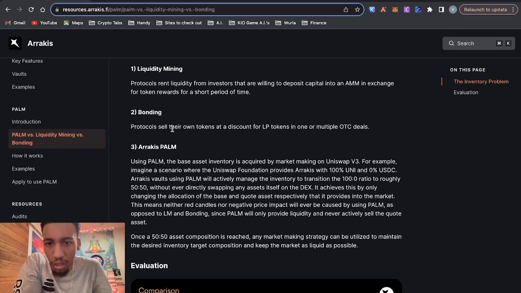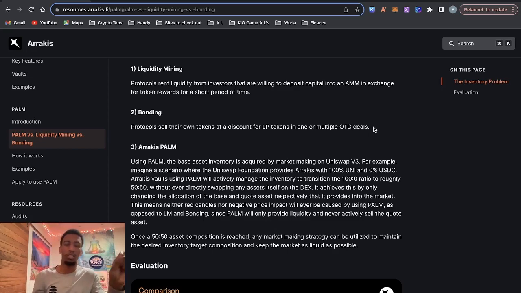In bonding, protocols sell their own tokens at a discount for LP tokens in one or multiple OTC deals. So basically, let's say I have Vince token. I sell some of those tokens for LP tokens, liquidity provider tokens. So it's like I have liquidity, right? And I'm doing this over the counter at a discount.